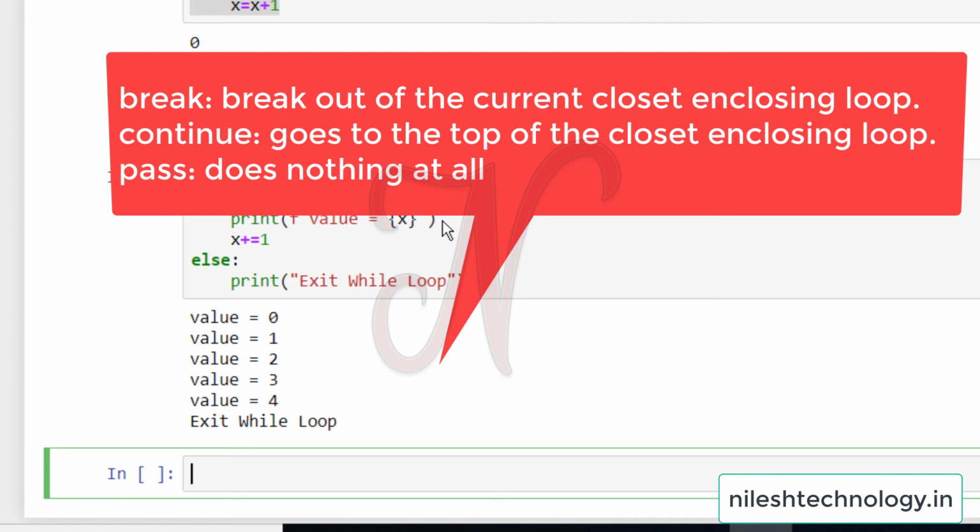Break is used to break out of the current closest enclosing loop. Continue goes to the top of the closest enclosing loop, and pass does nothing at all. So we will see them one by one with examples.